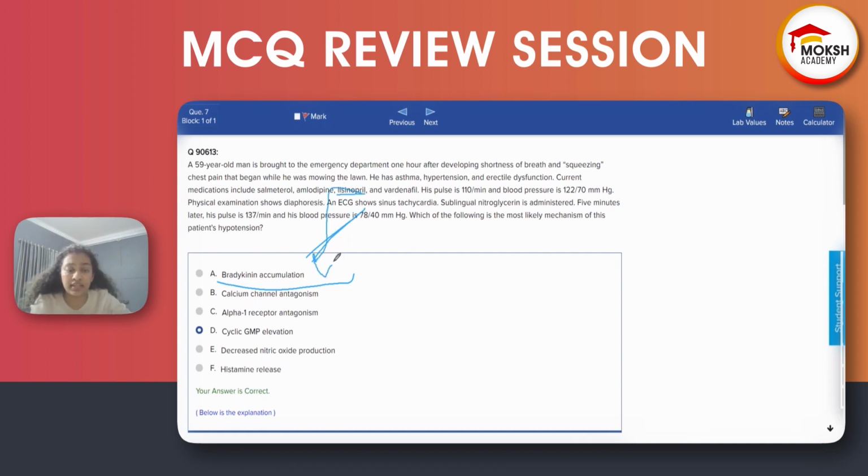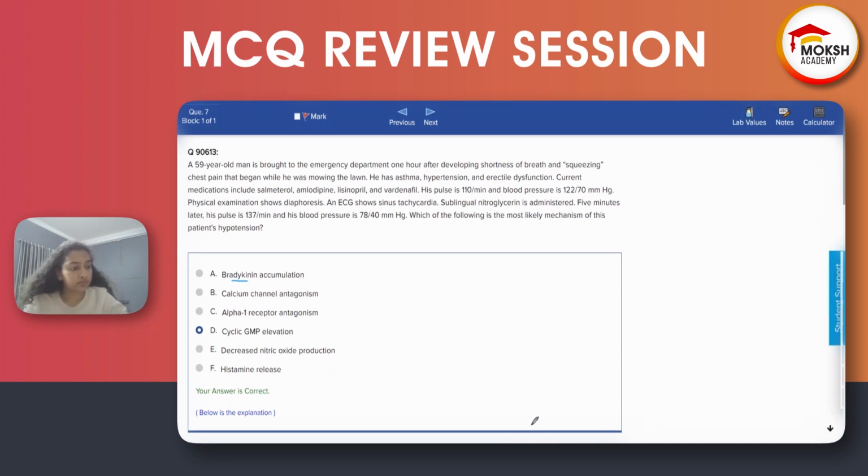He's taking an ACE inhibitor, but he's not having cough, angioedema, and those symptoms. Right? He's not having any of these. Only his blood pressure is low, pulse is high. Only those problems are there. If they had given cough, angioedema, we could have considered bradykinin accumulation, that is ACE inhibitors.